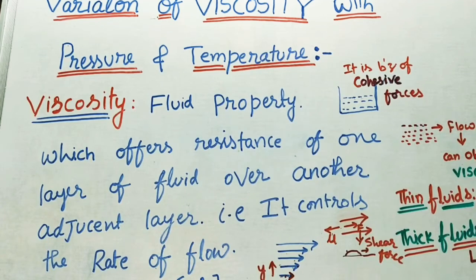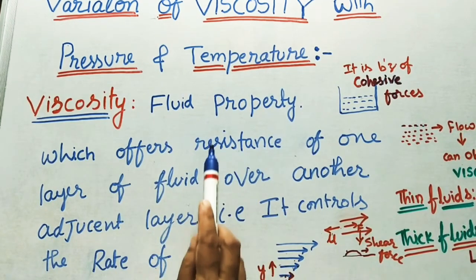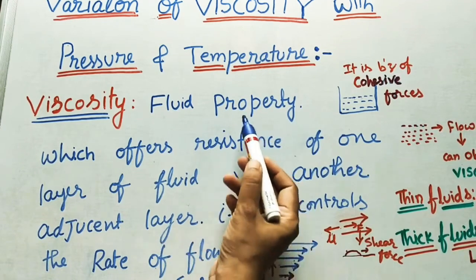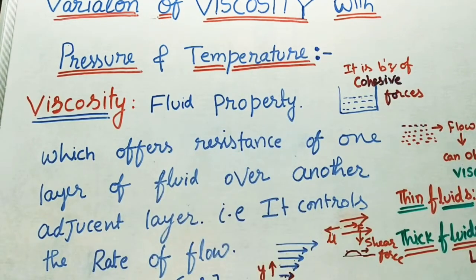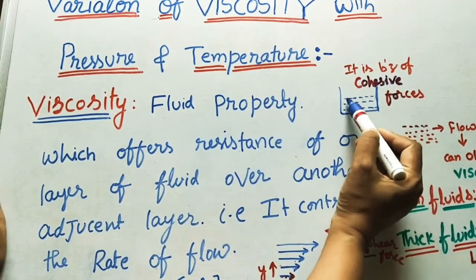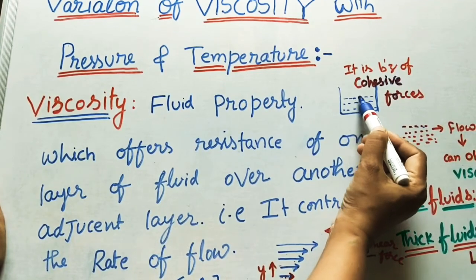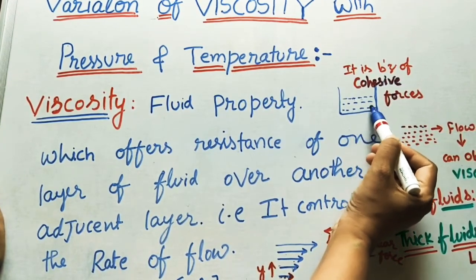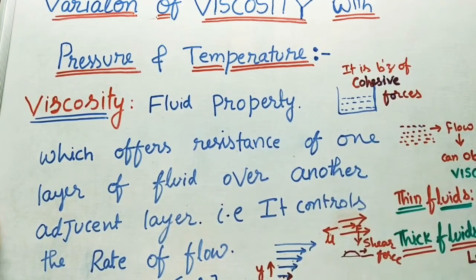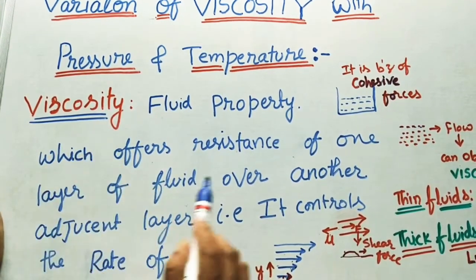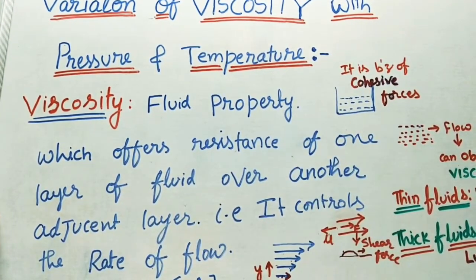Please check it. Viscosity is a fluid property. This property occurs because of the cohesive forces in the liquid. Cohesive forces means, take some liquid in one container. The attraction between two molecules or two particles is called cohesive force. So this viscosity occurs because of cohesive forces.